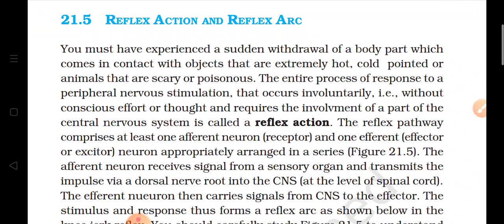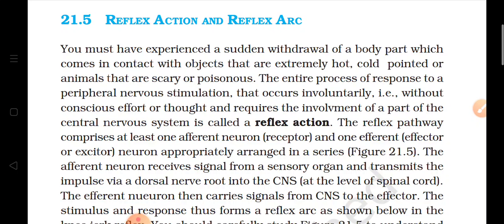This happens because of the PNS, the peripheral nervous system. It occurs involuntarily, without our conscious efforts and without our thoughts, and such actions are known as reflex actions.